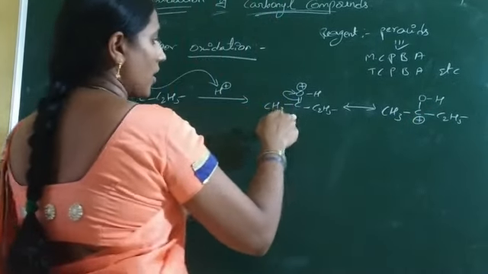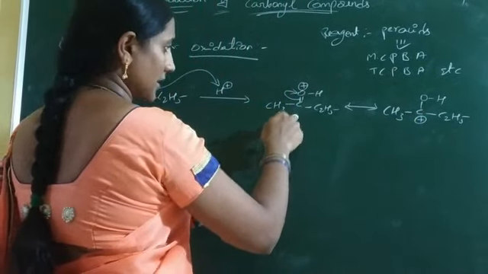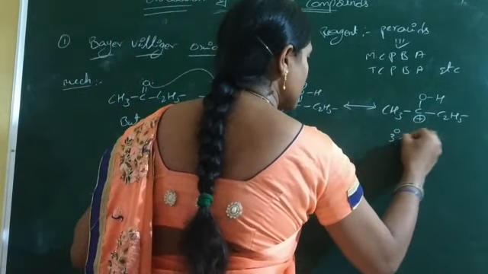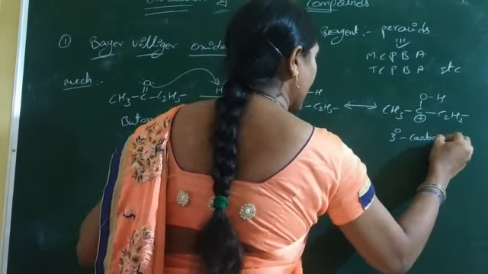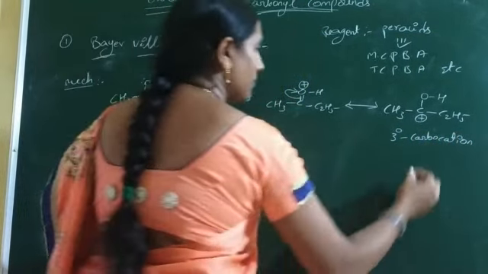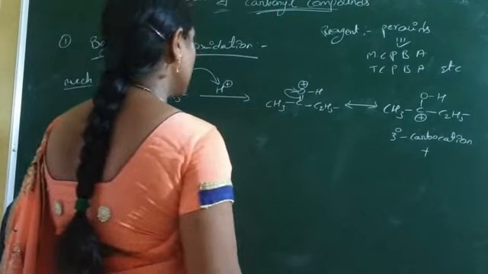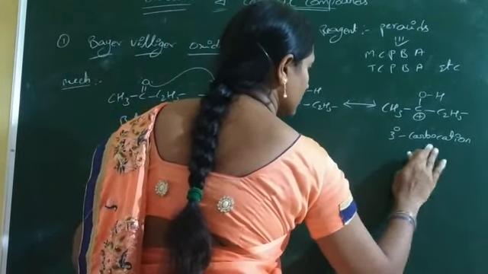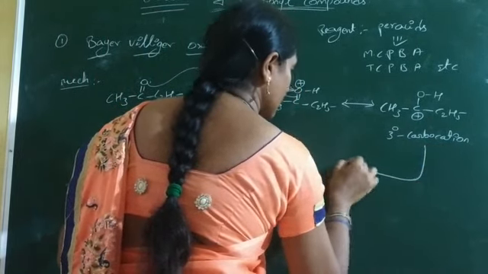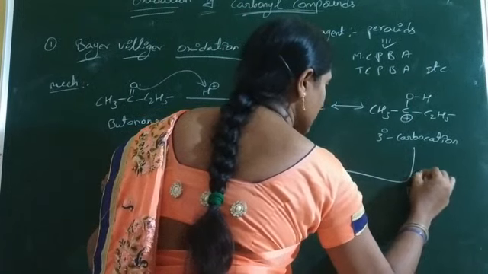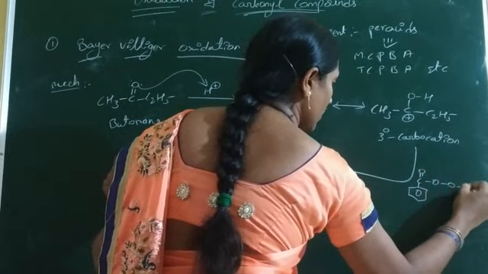That means this oxonium ion turns to a carbocation. This is a tertiary carbocation. Now this tertiary carbocation is treated with a peracid like perbenzoic acid, with C double bond OH.